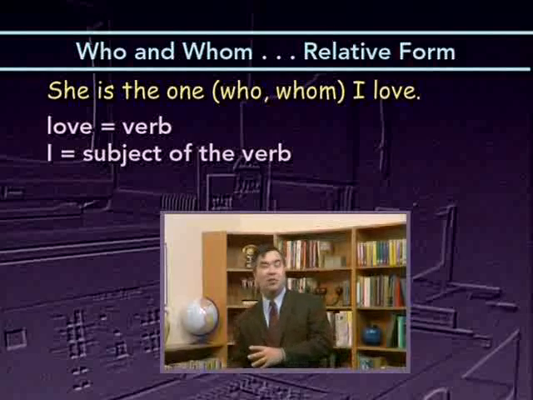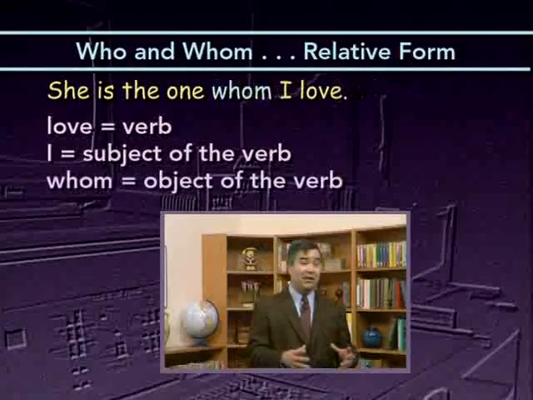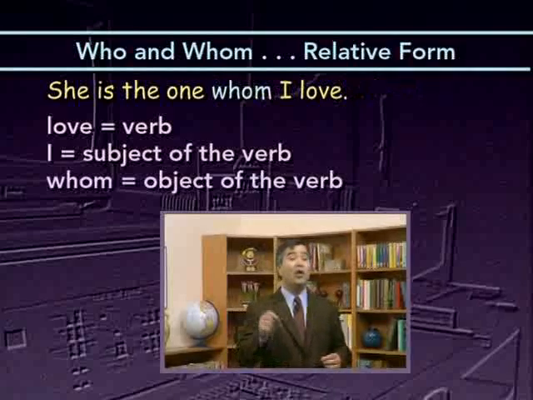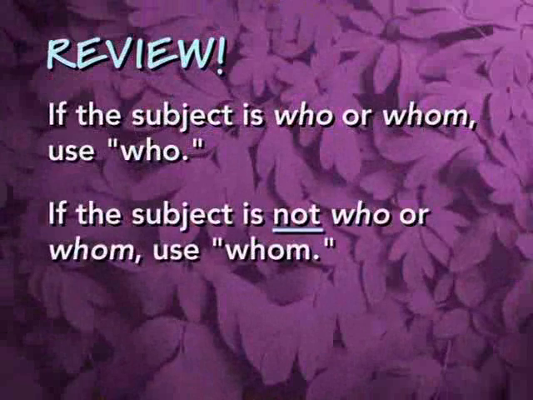Who or whom, then, is receiving the action of the verb and therefore should be in the objective case. So whom would be correct in this sentence: She is the one whom I love. So when who or whom appears in a sentence, whether it's an interrogative pronoun or a relative pronoun, just look at the clause in which who or whom appears, find the verb, and then ask who or what is the subject of the verb. If the subject is who or whom, use who. If the subject is not who or whom, use whom.